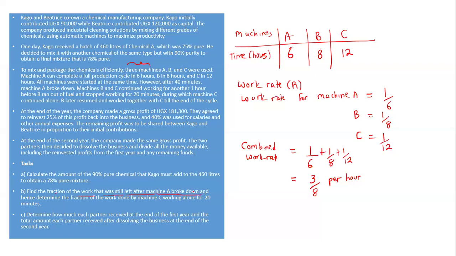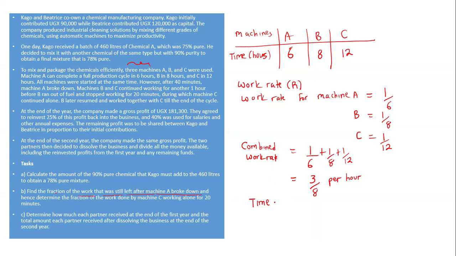Now you are going to ask yourself that if machine A breaks down, how much work was done by that time? So you are going to first find the time. This is work rate, so I'm going to find the time. The time they told us is that machine A broke down after 40 minutes.